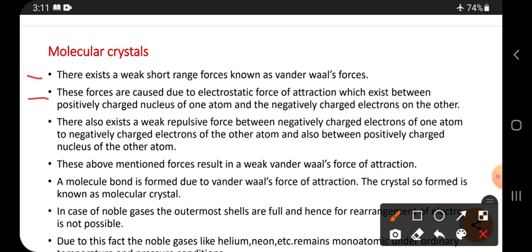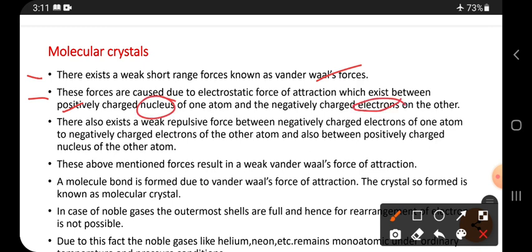It's also explained here. These forces are caused due to the electrostatic force of attraction which exists between a positively charged nucleus of one atom and a negatively charged electrons of another atom. It is a weak attraction force. Attraction between what? Positively charged nucleus and negatively charged electrons.